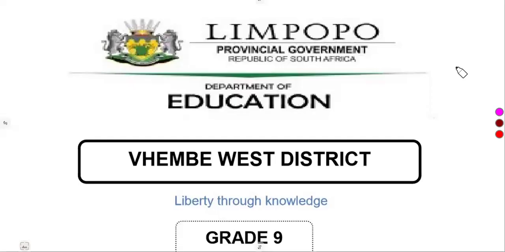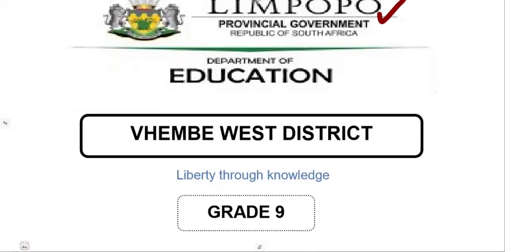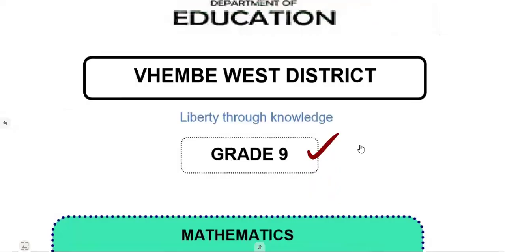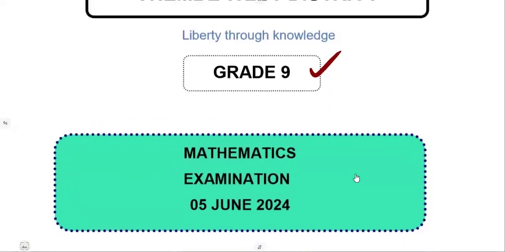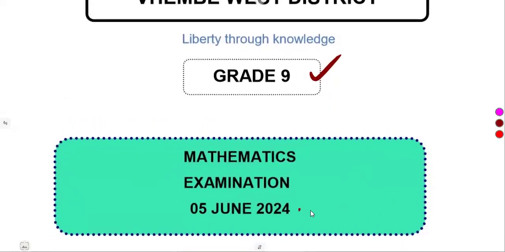So in this case, we are going to have a continuation as we are working with our revisions. This is the Limpopo provincial government paper that we are going to be working with, which is for our grade 9 mathematics as we are preparing for the June examinations. That is the one that was written in June 2024.